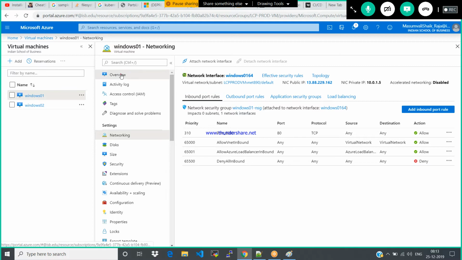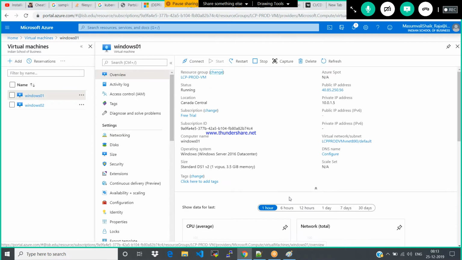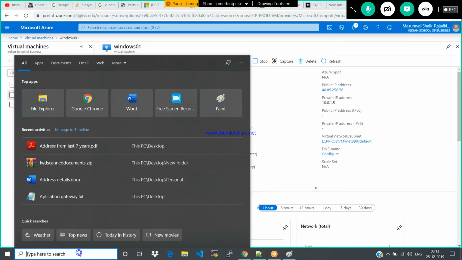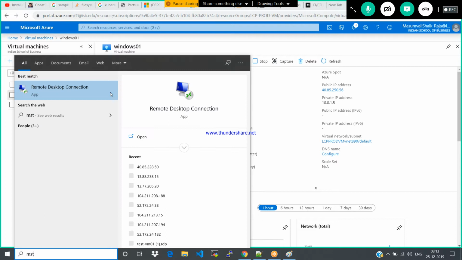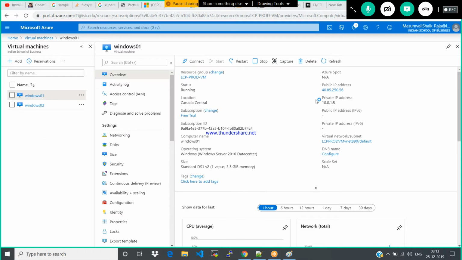Okay, so this is the virtual machine. Now let me take this virtual machine as RDP.